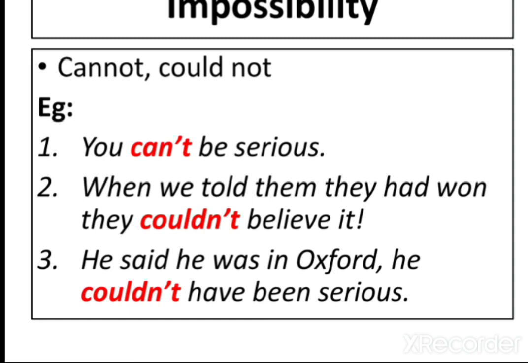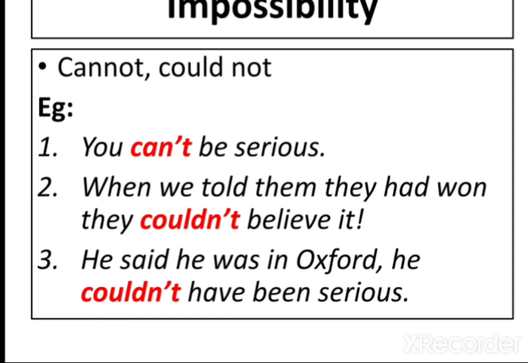Okay, let's conclude now. If you are certain about something, use will, or use won't if you are certain that something is impossible. Now, if you are confident about something and you have a reason for believing it, use must or should.